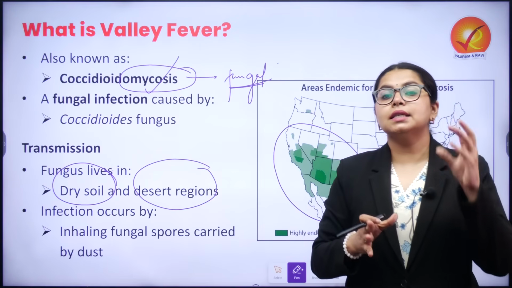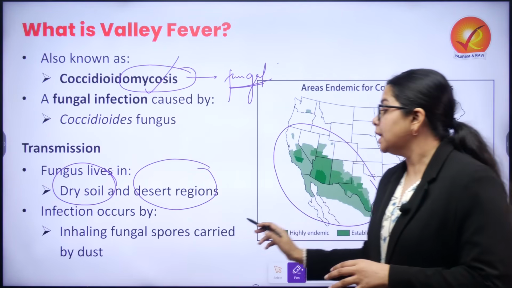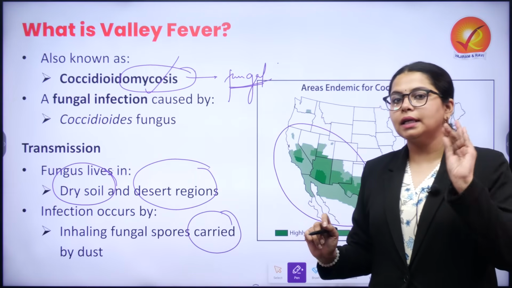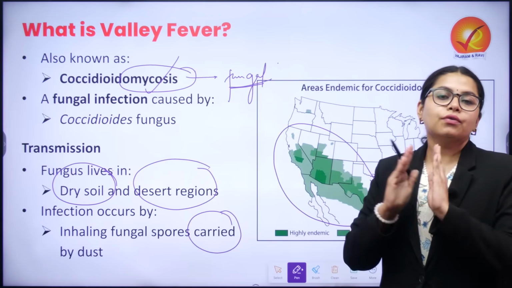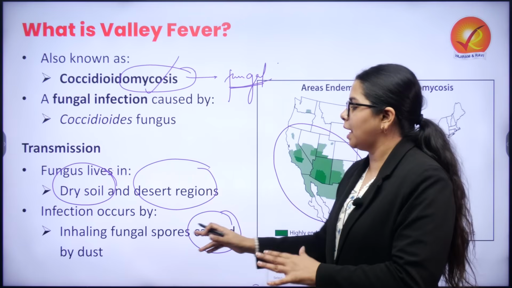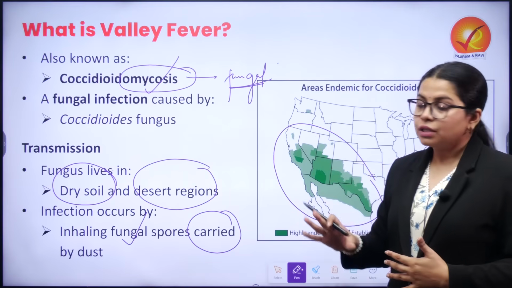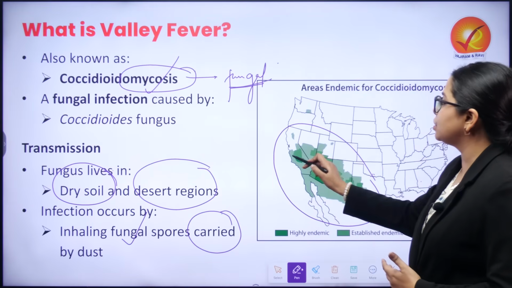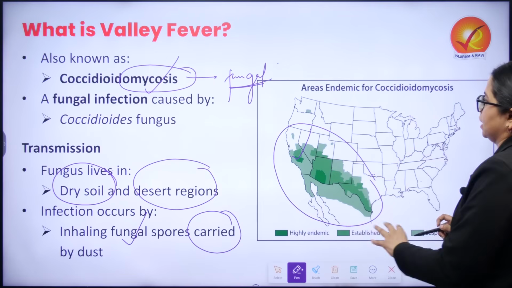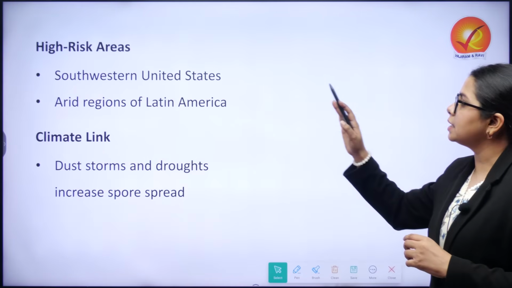In this case, the infection occurs when the fungal spores which are present are carried by dust and people inhale them. Please note an important point: the spread of this fungal infection is not possible from person to person. It can only happen when the fungal spore enters a person through dust storms. Because this region supports the presence of this fungus and has the ideal condition where the fungus can live, these are the areas where this particular fungus is endemic.